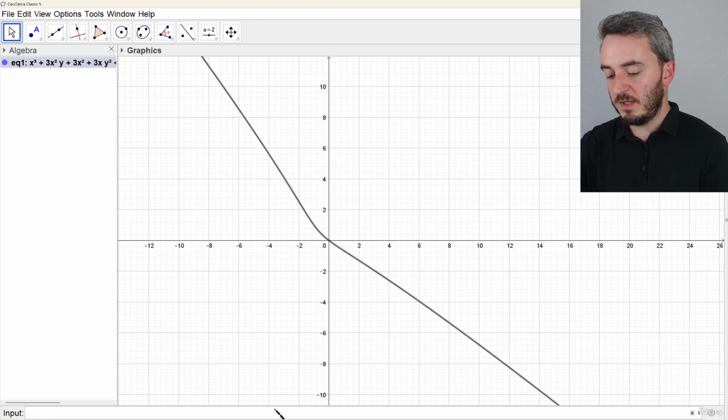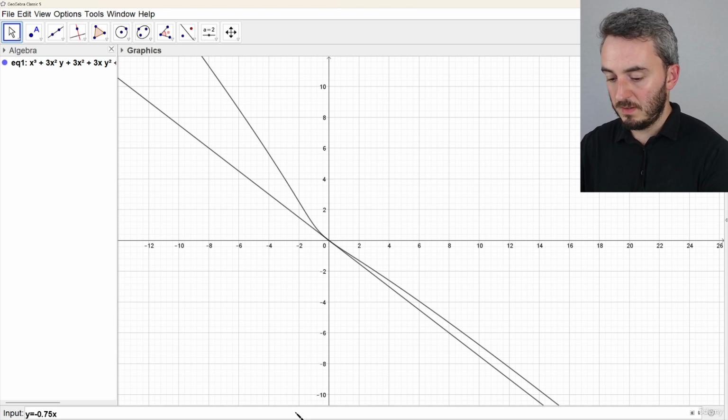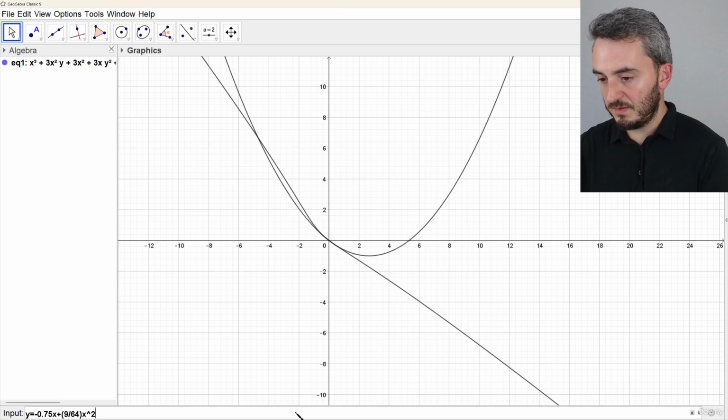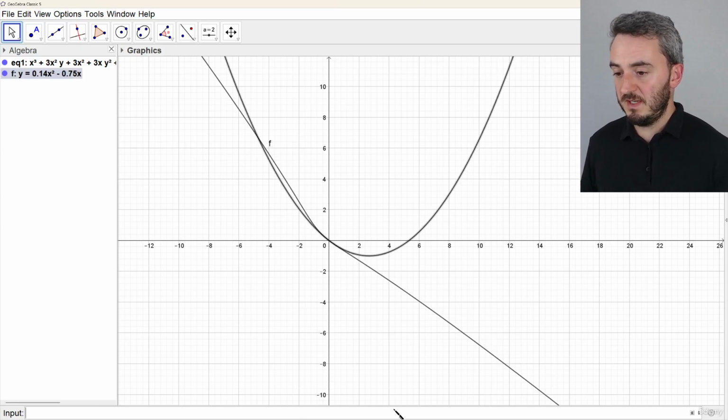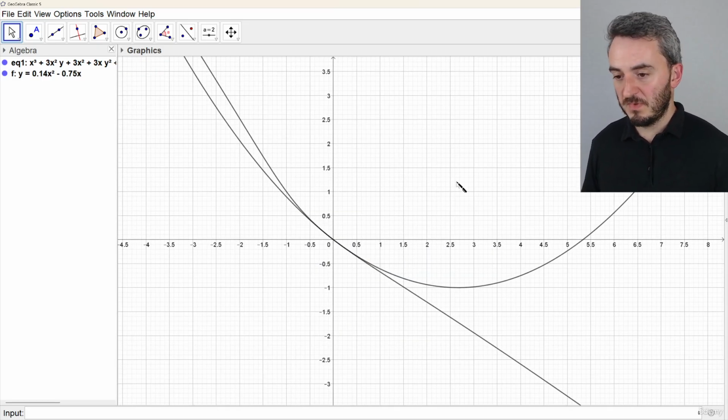Let's see what our Maclaurin series looks like. Well, it was y equals minus 3/4 x, that looks not bad, plus 9 over 64 x squared. And it's kind of doing what we want, right? It doesn't look like the curve far away from 0, but zoom in, and yeah, it looks pretty good. So nice to see that it actually does work in reality.